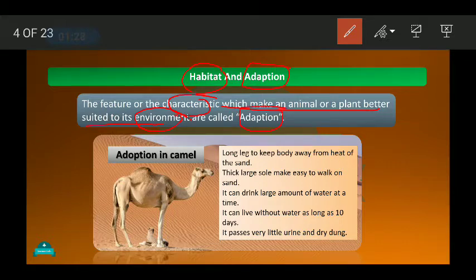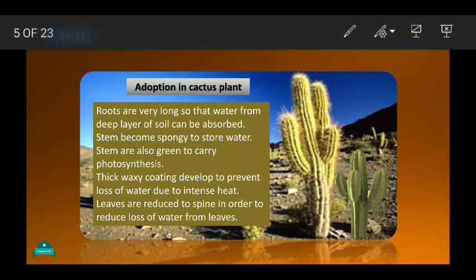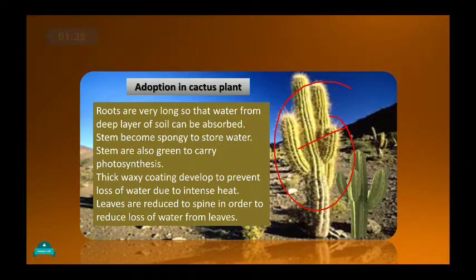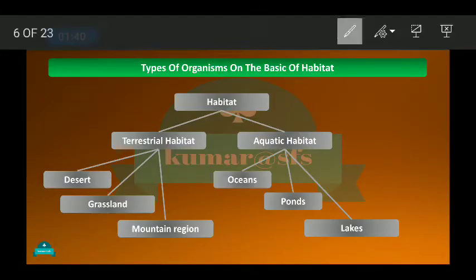We saw the adaptation in camels. Next we saw the adaptation in the cactus plant, how the cactus plant has adapted to survive in desert conditions. Then we saw the types of habitat depending upon land and water. They can be terrestrial, that means the land habitat, and aquatic, that is the water habitat. And we saw their types.